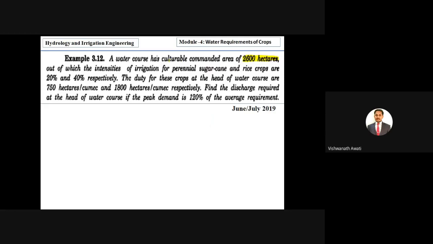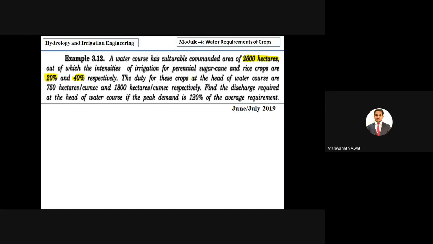So now here they have given a cultivable command area of 2600 hectares, correct? Out of which the intensities of irrigation for perennial sugar cane and rice crops are 20% and 40% respectively. 20% is for sugar cane and 40% is for rice.